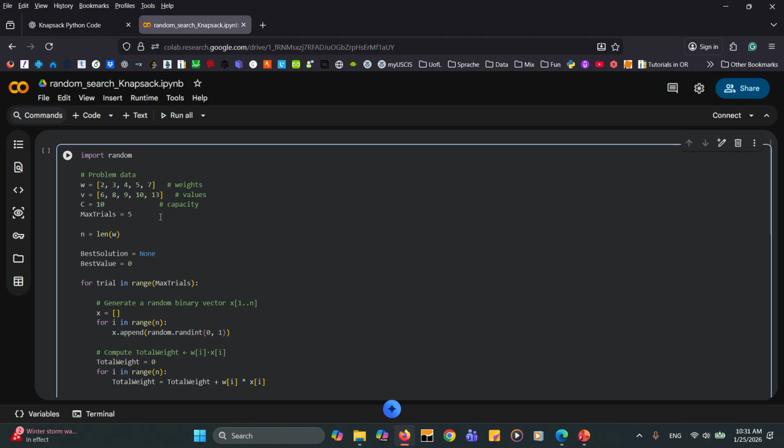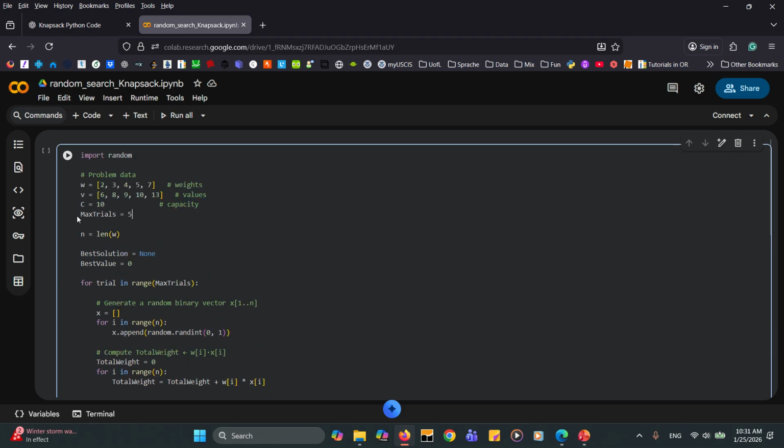So this maximum trial actually doesn't make sense for even this small problem, but we wanted to start from a small instance and not too many iterations, so we can make sure that the code behaves properly, and then we can increase the maximum trial to something more, and even increase the capacity, increase the number of items, and actually use this block of code for larger instances.